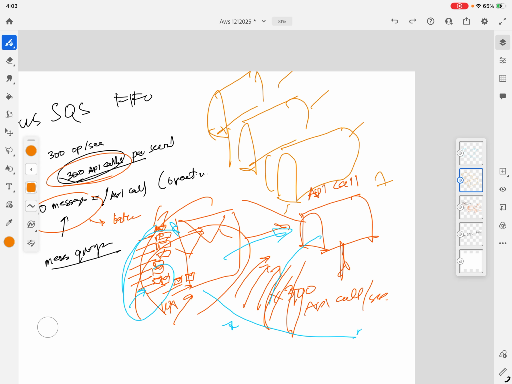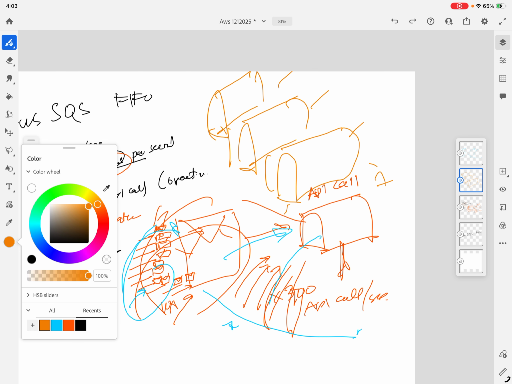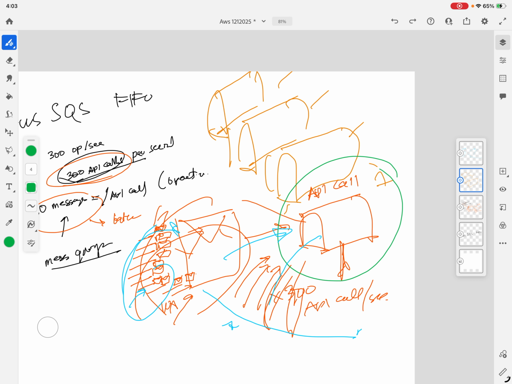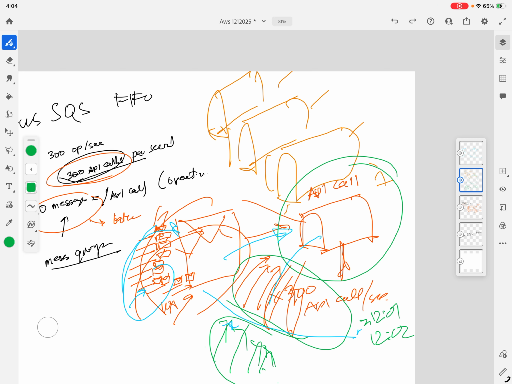Throughput with message groups: a FIFO queue serializes operations per message group. For example, if you have only one message group, all envelopes, all batches, must go one after another. Max throughput is 300 per second. So it's like one, two, and if you're going to send another batch, only 300 at a time.